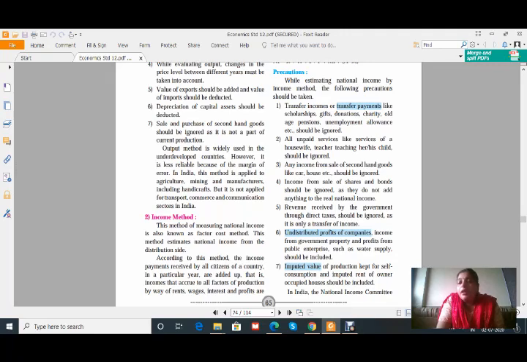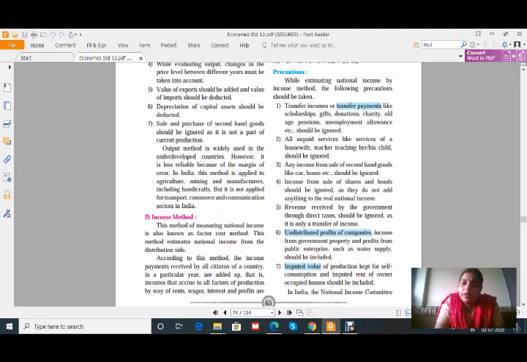That means in the home, whatever the housewife or mother does, she is continuously working and is not paid for it, and therefore these services are ignored. When a teacher is teaching his or her child, there is no income here, and therefore it is ignored.